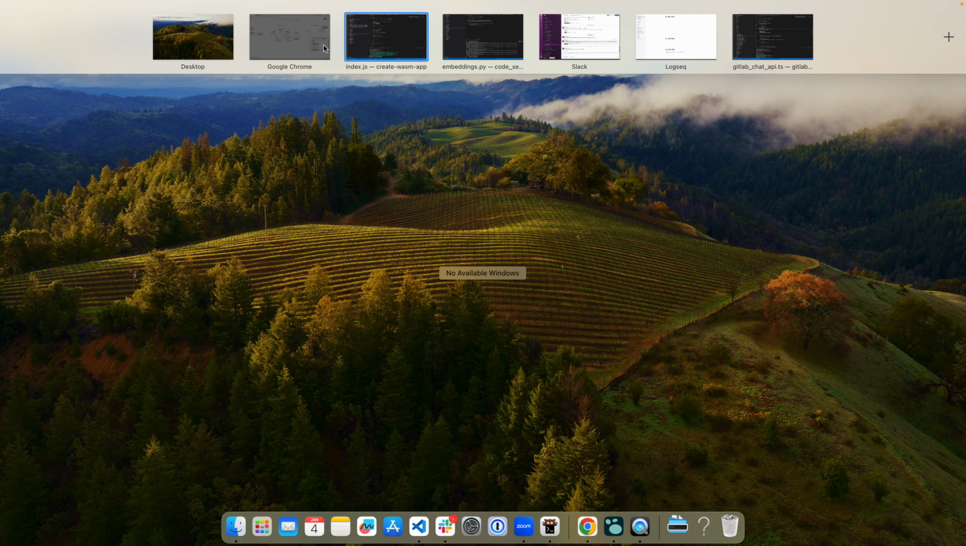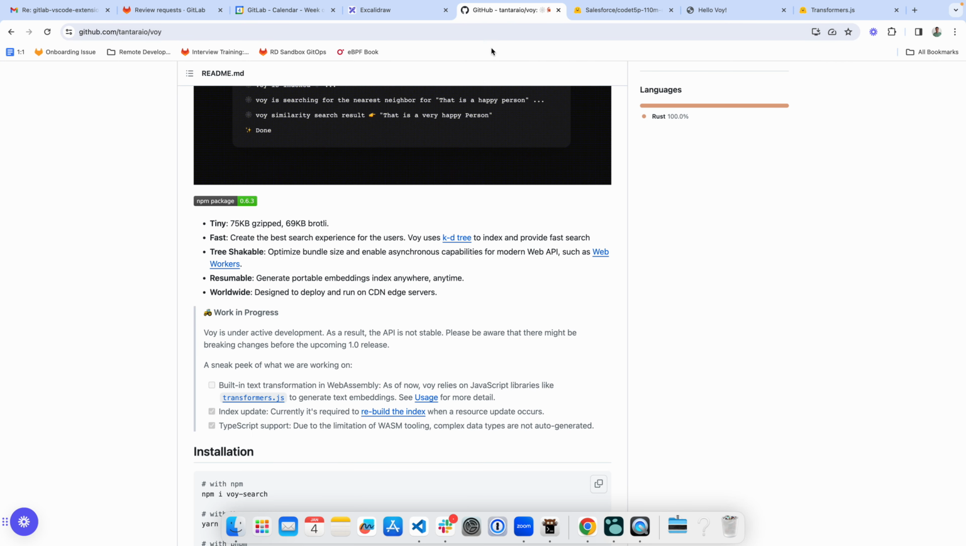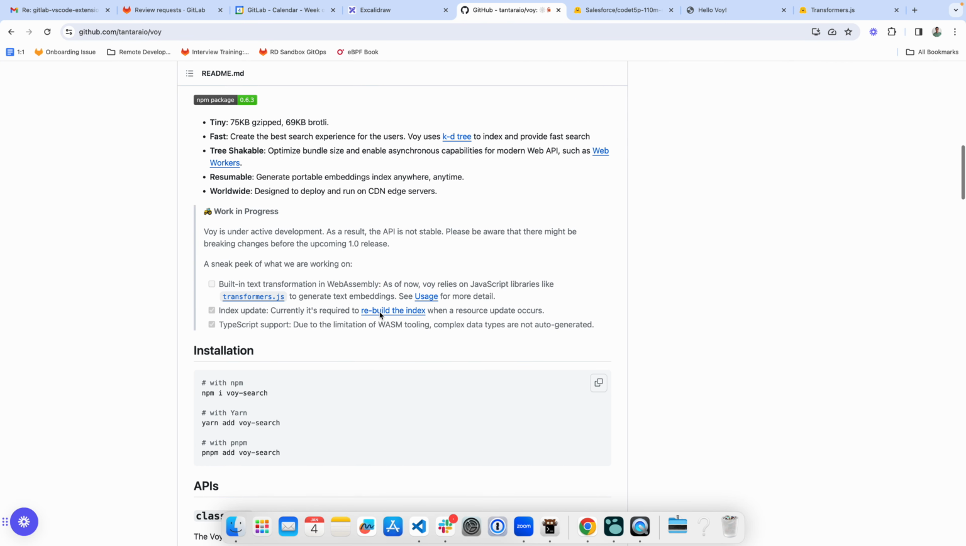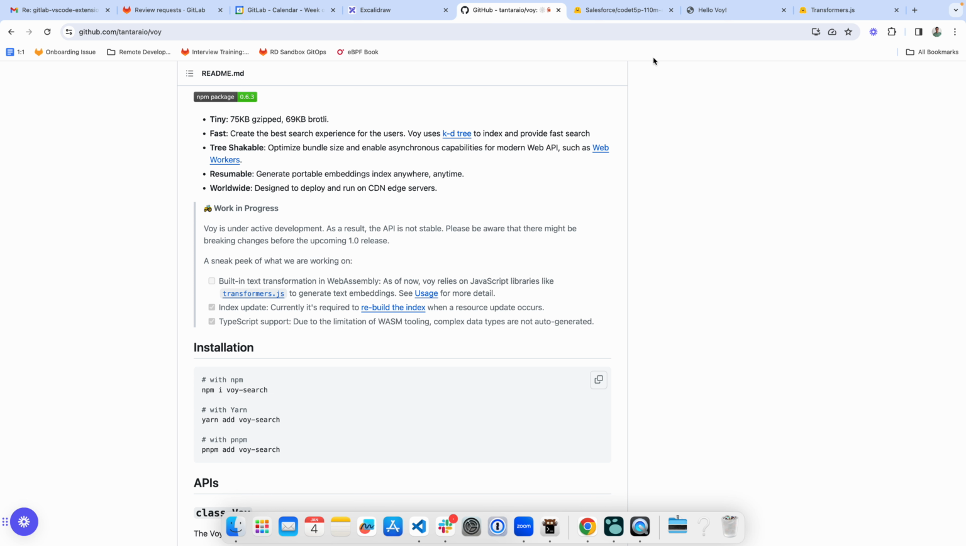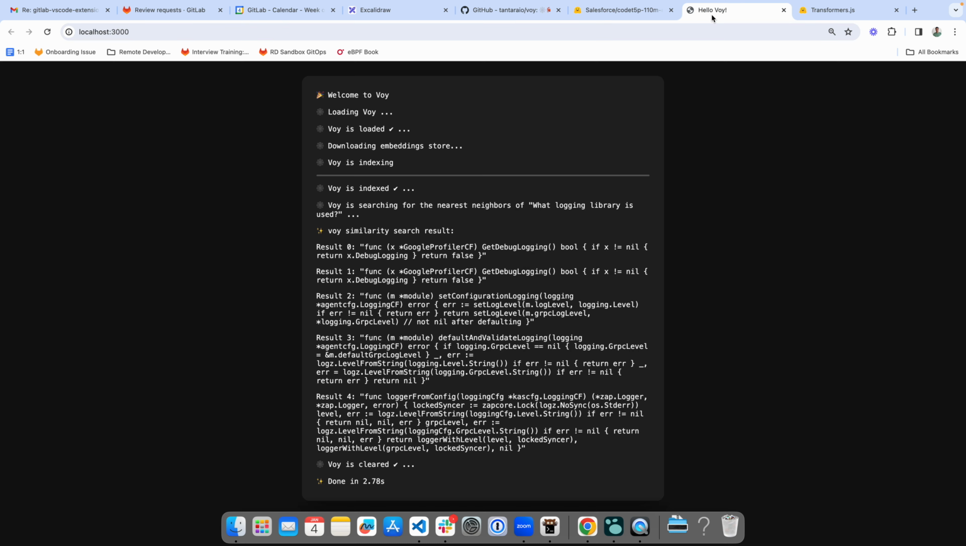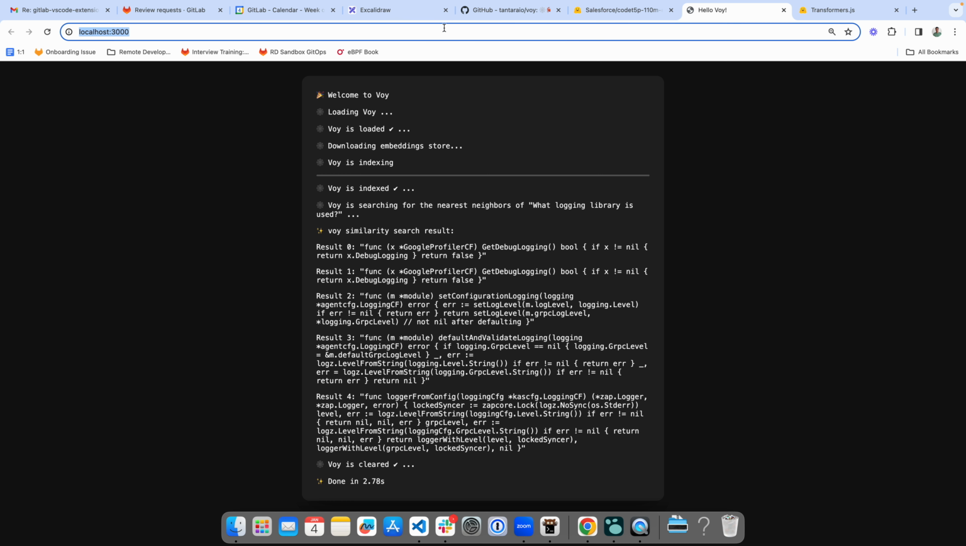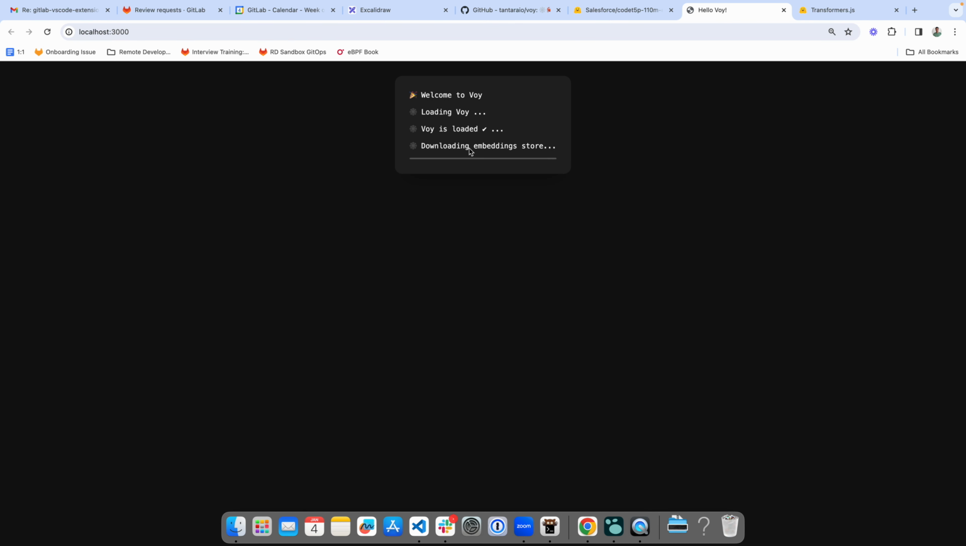I've got this running using Voy. Like I mentioned, Voy is a k-d search tree that is Wasm deployed. So it's WebAssembly based, and it runs in the browser as well. It's a vector store that runs in memory, runs in the browser, and runs on any kind of platform that supports Wasm. And here's the same question, which is what logging library is used.